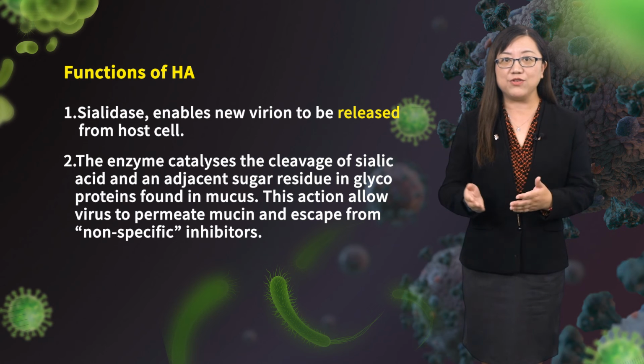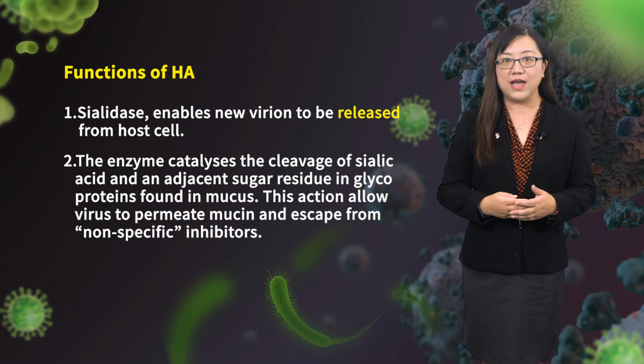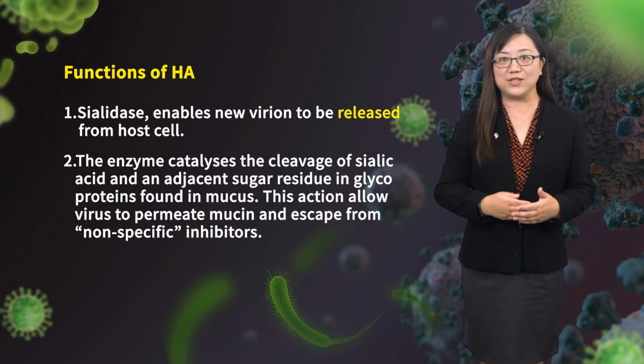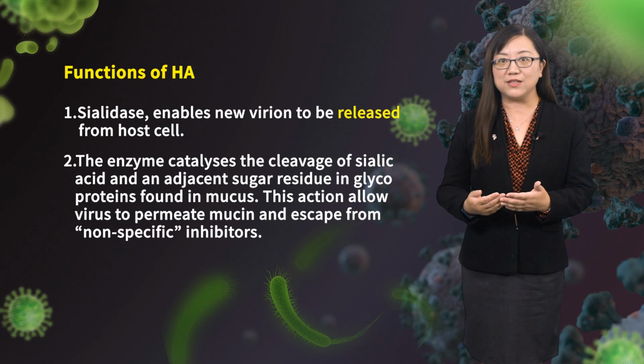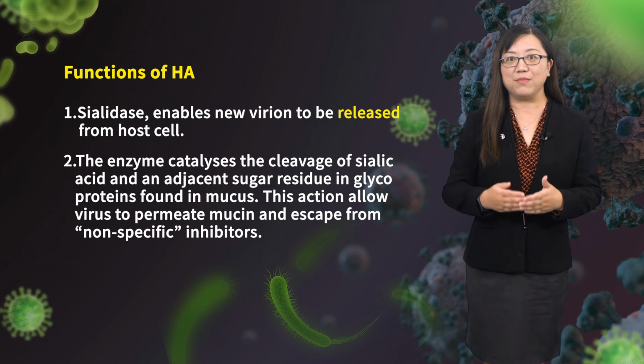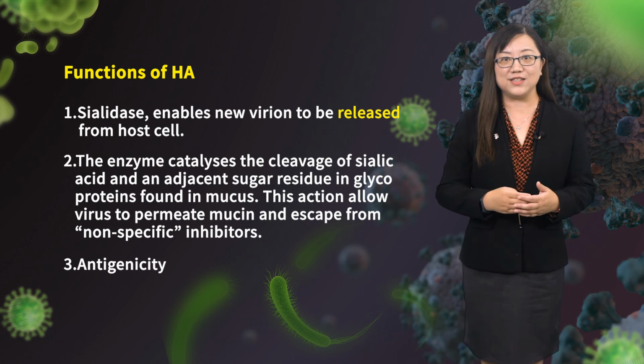The flu virus has to go through our nose where there is a lot of mucus and pass the obstacle to go down. This action allows the virus to permeate mucin and escape from non-specific inhibitors. 3. Antigenicity. The NA of influenza A virus also undergoes antigenic shift, and the different NAs are designated N1, N2 to N11.